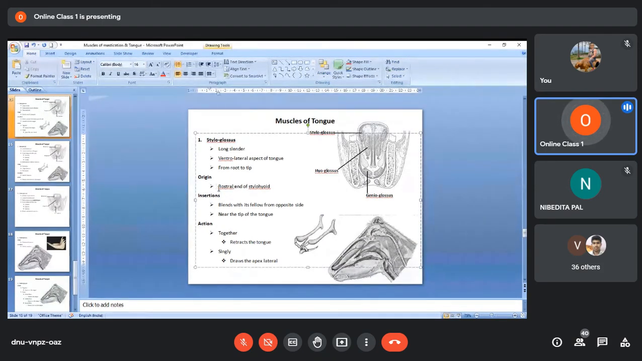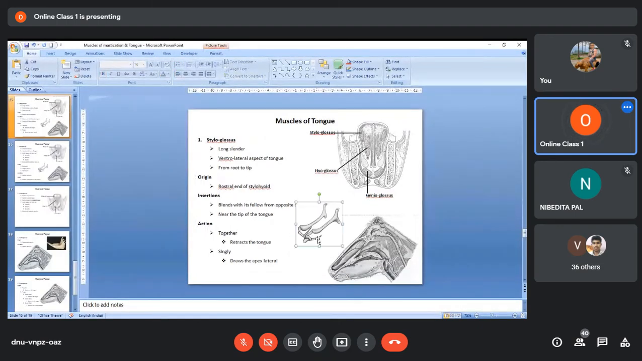The origin of the muscle is from the rostral end of the stylohyoid. Now this is the hyoid bone, and this long part is the stylohyoid. So the origin is from here, from the rostral, that is the anterior part of the stylohyoid bone, and it inserts by fusing with its fellow from the opposite side. That means you have one styloglossus here, another styloglossus here, and both of them will unite together near the tip of the tongue.